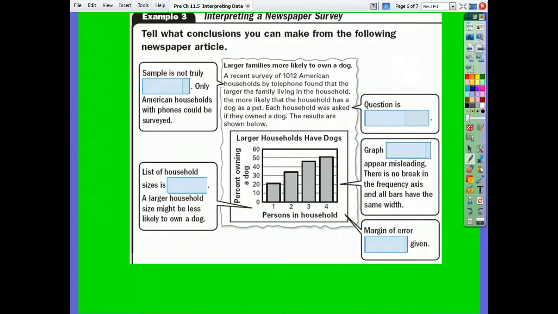Let's practice that on the last example 3, interpreting this newspaper survey. And it says, larger families more likely to own a dog. A recent survey of 1,012 American households by telephone found the larger the family living in the household, the more likely that the household has a dog as a pet. Each household was asked if they owned a dog. The results are shown below. Now, what kind of a graph is this? Histogram. Yep, the bar graph histogram.